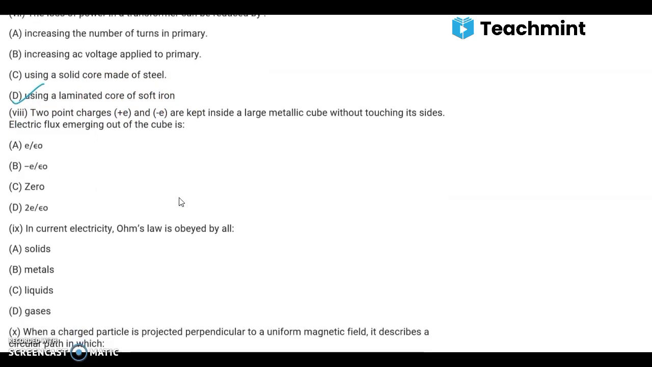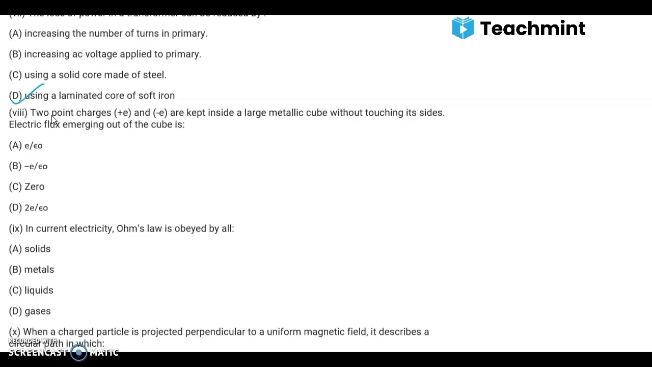See, if I'll start explaining all these concepts, then the video will be too long. So I just want you to go through the concepts if you are not able to answer the questions. Eighth, 2-point charges plus E and minus E are kept inside a large metallic cube without touching its sides.